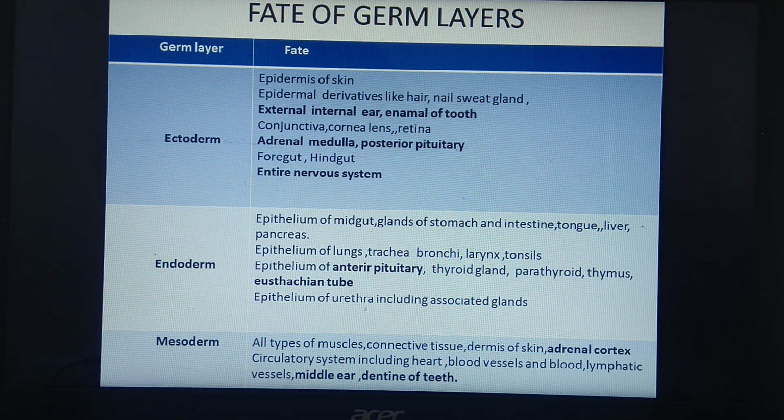Under this topic, the next part, which includes pregnancy, placenta and parturition, we are going to study in the next lecture.